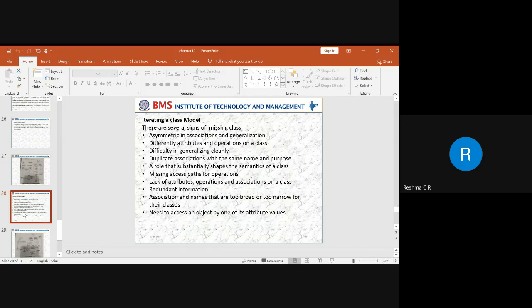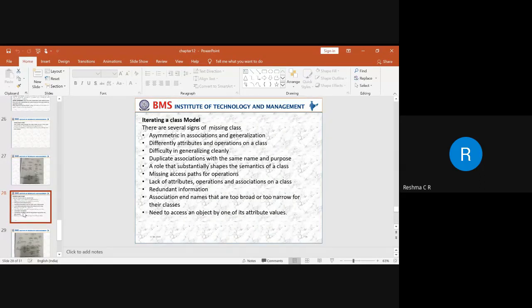Next is difficulty in generalizing. Here one class may be playing two roles. For example, if you take a transaction, the account class is associated with respect to a bank and a transaction. The customer is identified with respect to an account which belongs to a particular bank. That is how we identify a dual role.